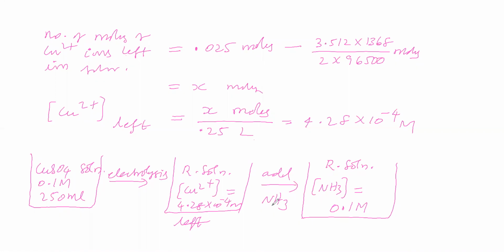Practically we cannot see that, so theoretically we will write on the screen. Cu2+ aqueous plus 4 NH3 gives the complex [Cu(NH3)4]2+ aqueous. For this, the equilibrium constant is given, as we discussed, as 1.1 into 10 to the power of 13.